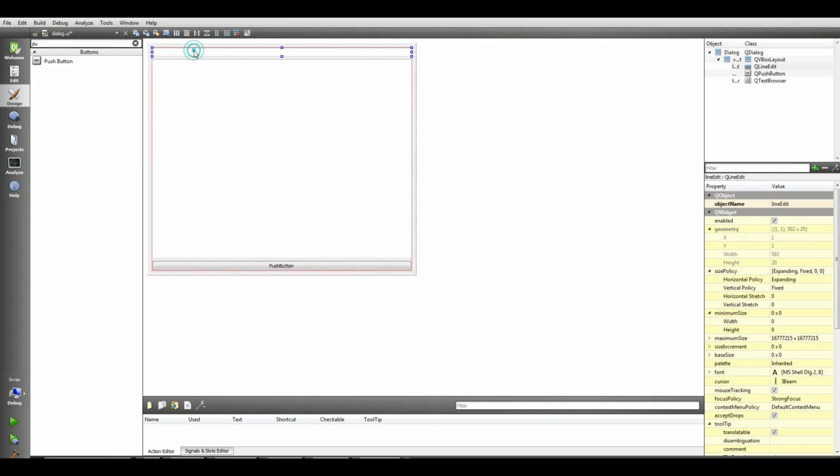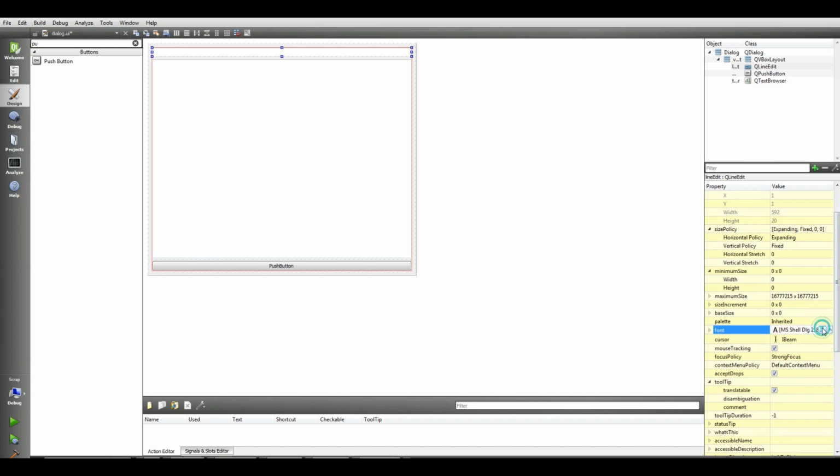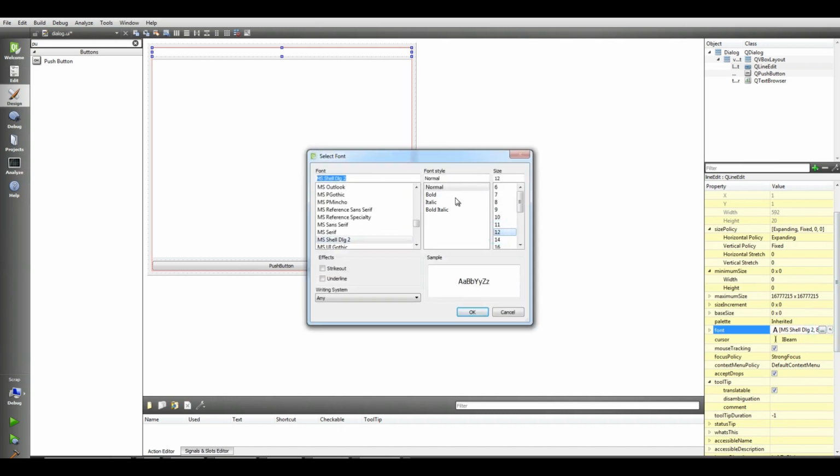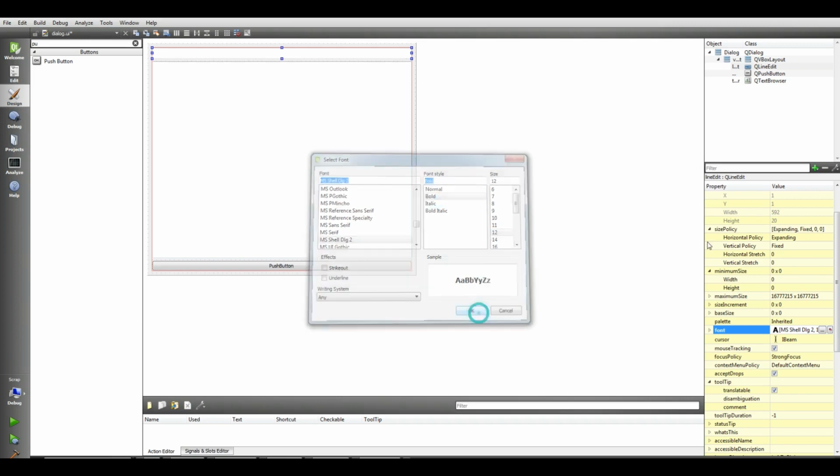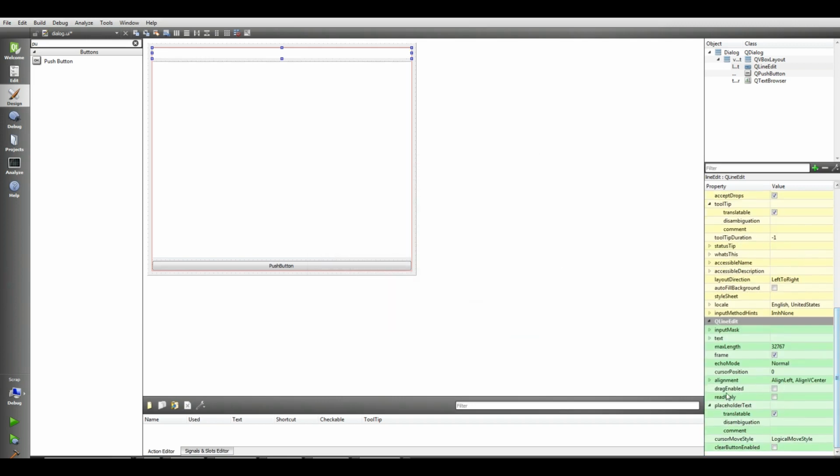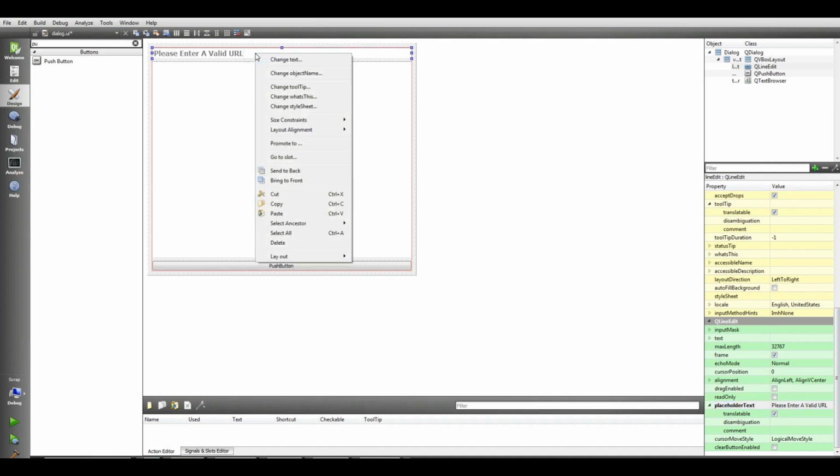Okay, now choose this line edit. We need to change some settings from here. The first thing, I'm going to change the text size to 12 and make it bold. Also I need to add a placeholder for this line edit: please enter a valid URL. Also for this, now I'm going to add some style sheet design for this line edit.